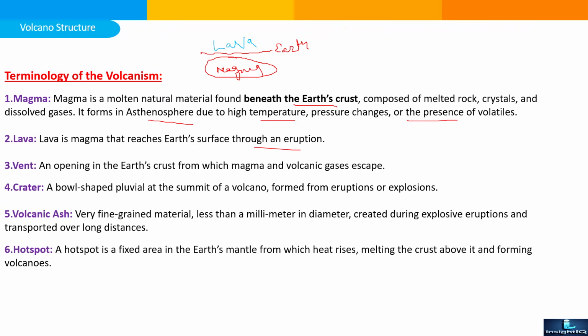Next is a vent, an opening in the earth's crust from which magma and volcanic gases escape or come outside of the earth's surface. Crater, a bowl-shaped depression at the summit of the volcano, formed from the eruption or explosion. We already saw in the first slide of today's discussion there is a mountain, and at the top of the mountain there is an open channel or vent type crater created during the volcanic eruption or explosion.